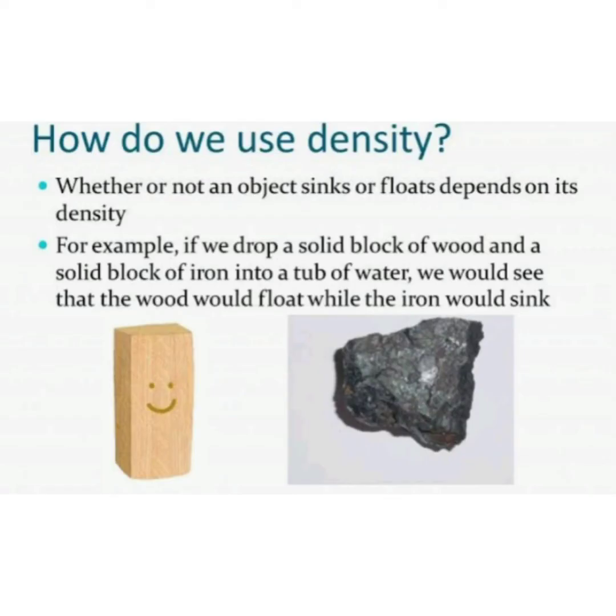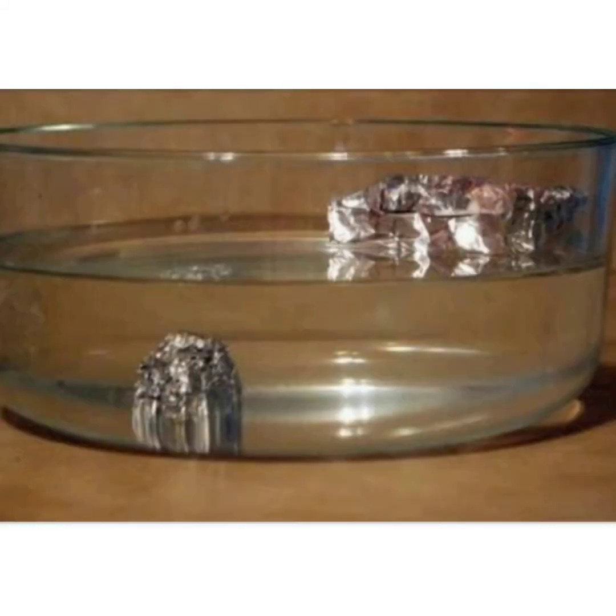So, in iron there are more molecules than in wood in the same volume. More molecules means more mass. That's why iron is much heavier than wood for the same volume.